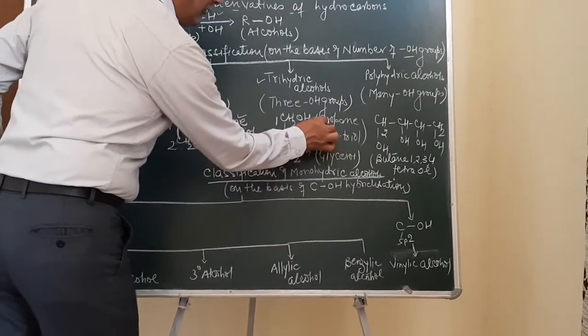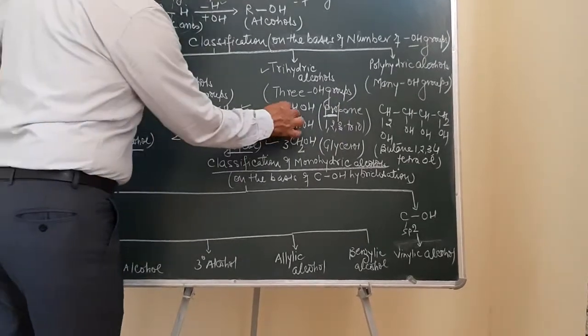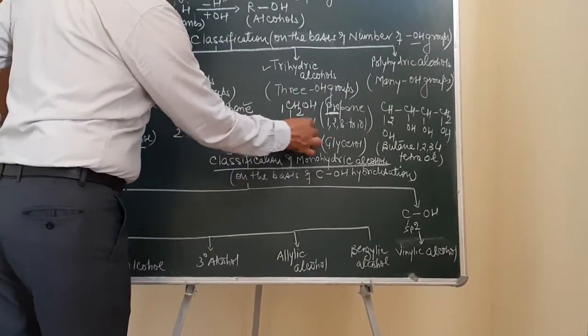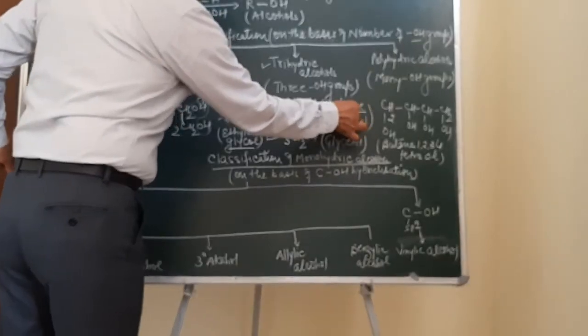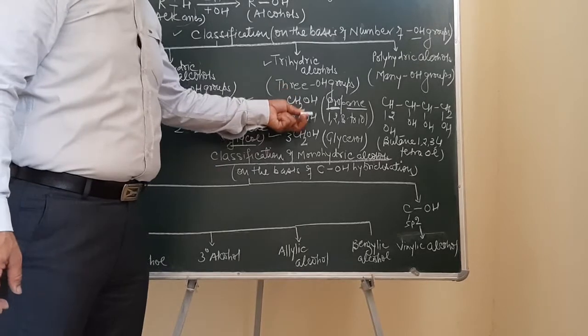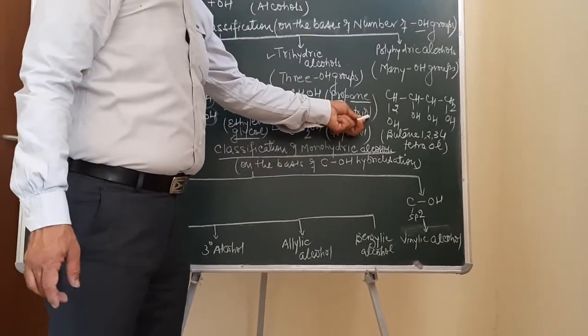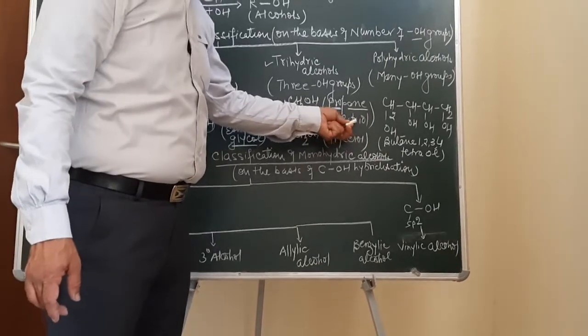For 3 carbon atoms, what will be the root word? Prop. In between these carbon atoms, single bonds are present, so this will be ane. At numbers 1, 2, 3, three OH groups are present, so the secondary suffix will be ol. How many times is it present? Thrice. So it will be triol.